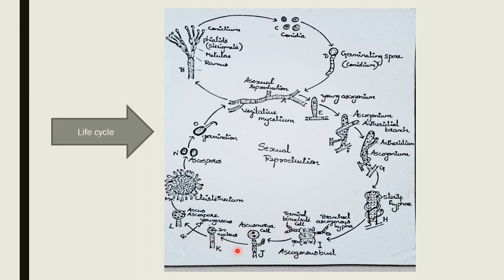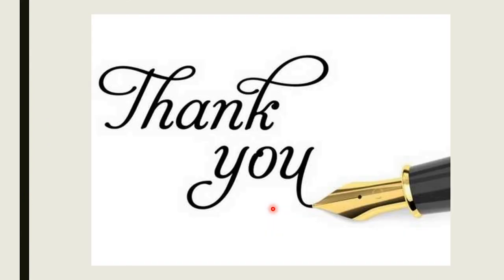So 8 ascospores are formed within the mature ascus. After that, several asci are arranged inside the closed fruiting body called the cleistothecium, and after maturation the ascospores are liberated within the cleistothecium into the nutritive fluid. By the decay of the cleistothecium wall the ascospores are liberated and they germinate to produce Penicillium. Okay, this is the entire life cycle. Thank you for listening.